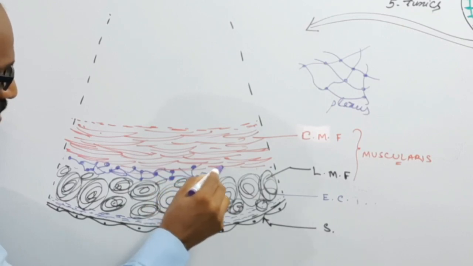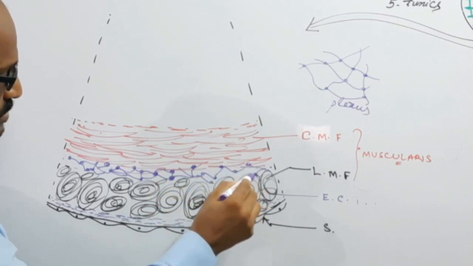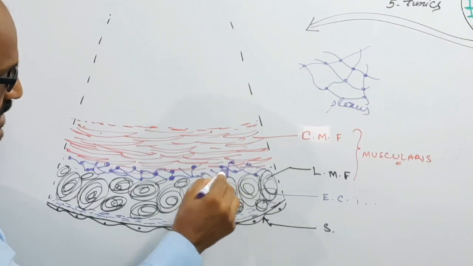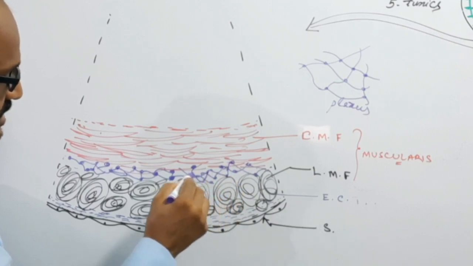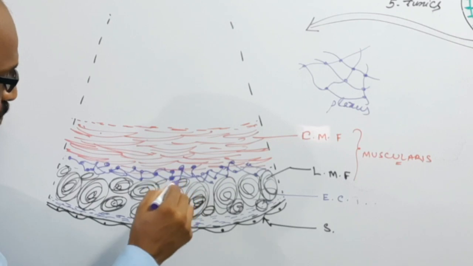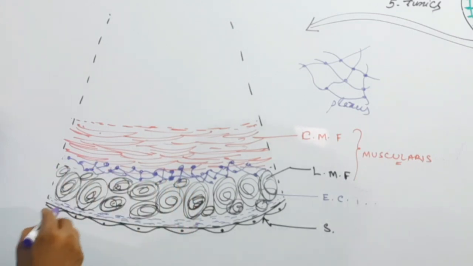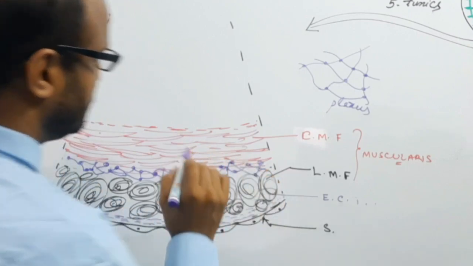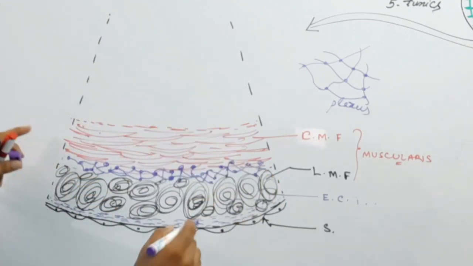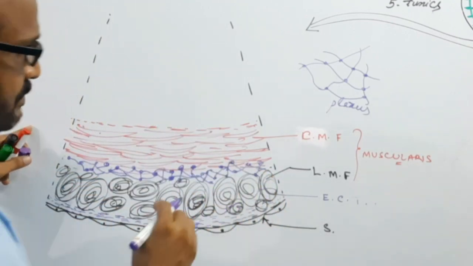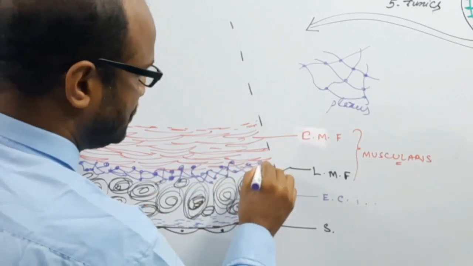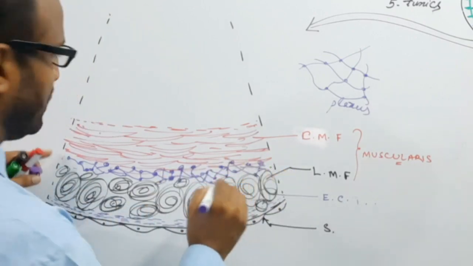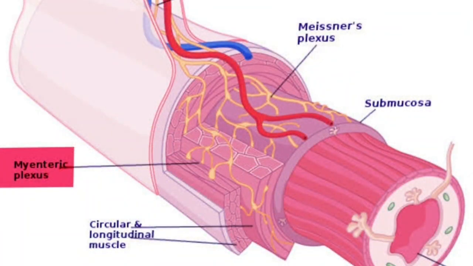So these nerve plexuses are present between the longitudinal and circular muscle layers, and this is a very important part of the histology of the alimentary canal. This plexus is known as the mesenteric plexus.